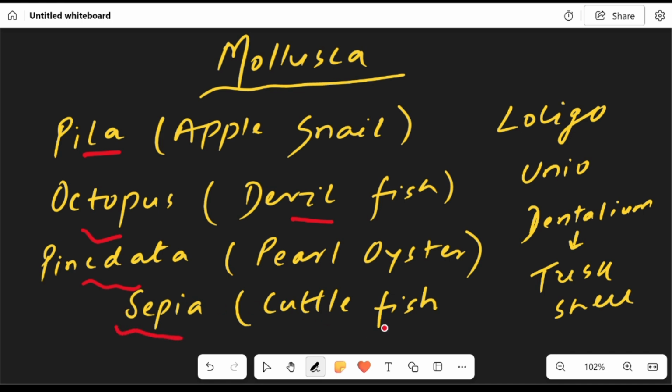Sepia, cuttlefish, is also a mollusk. Then we have Loligo, Unio, and Dentalium, which is known as tusk shell.